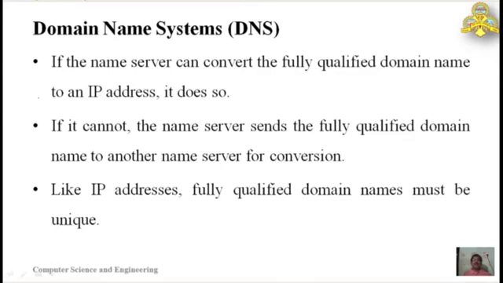If it cannot do it, then it forwards the request to another name server for the conversion. If that one can do it, it will map it, otherwise it goes to the next level. This process continues until a name server contains the actual IP address of the requested domain name. As with IP addresses, fully qualified domain names must be unique on the internet.